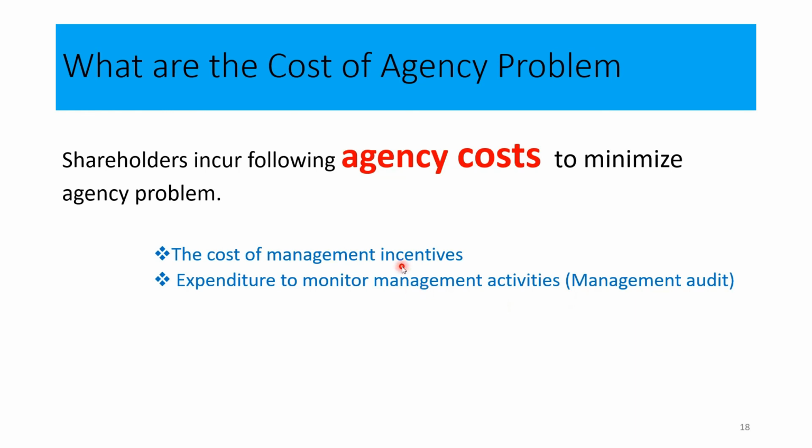If you give the right benefit package and also incur expenses for the management audit, you can reduce these agency problems up to some extent. They cannot be eradicated to zero level, but they can be minimized up to a satisfactory level, having given a sufficient benefit package to the management, and having monitored the activities performed by the management through the management audit.